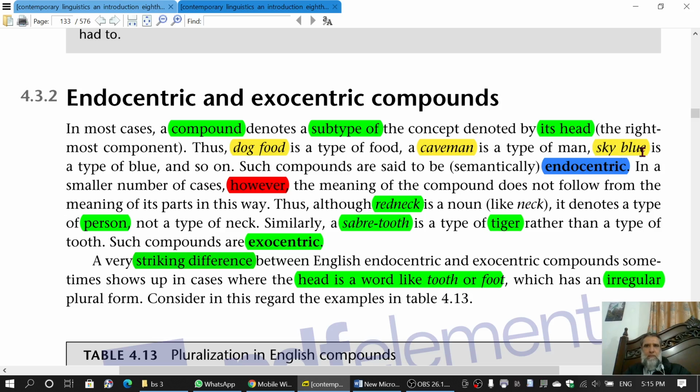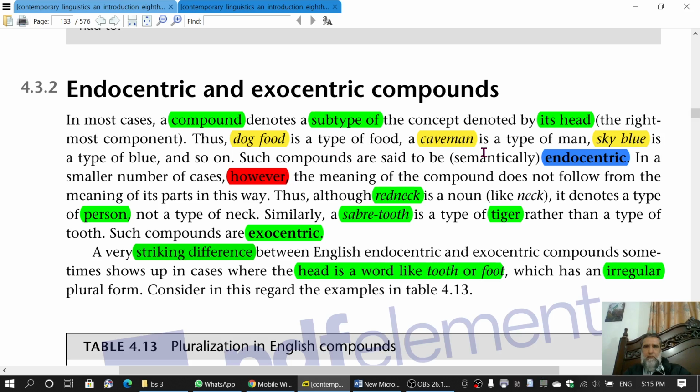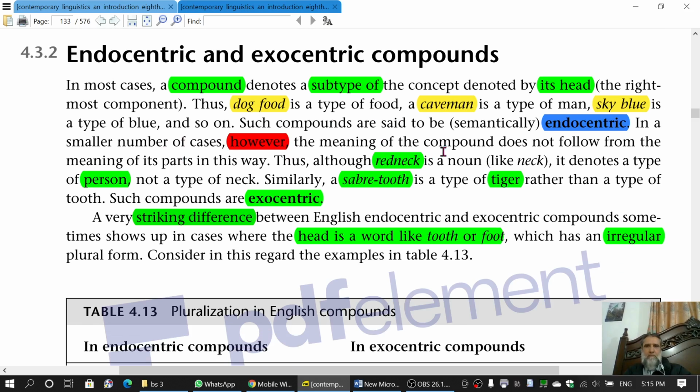So the dog food is a type of food, caveman is a type of man, sky blue is a kind of blue, and so on. Such compounds are said to be semantically endocentric.